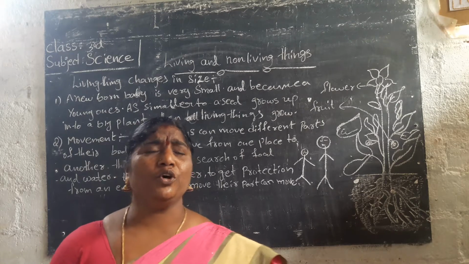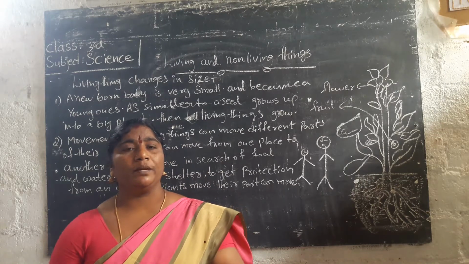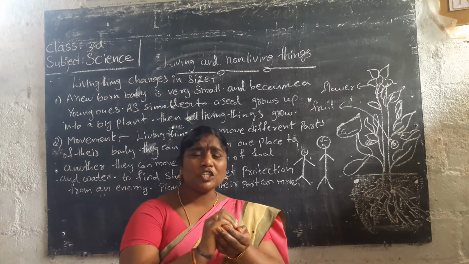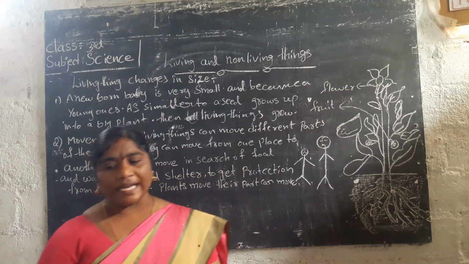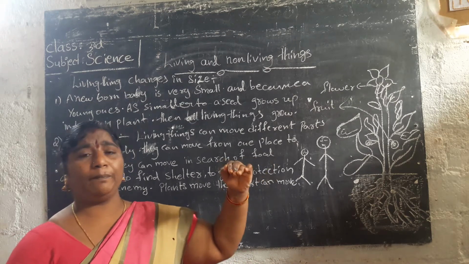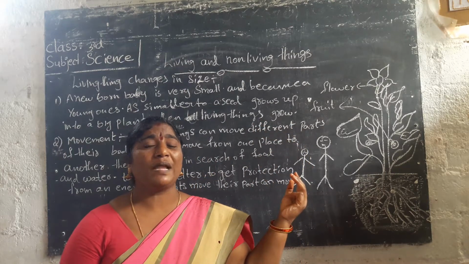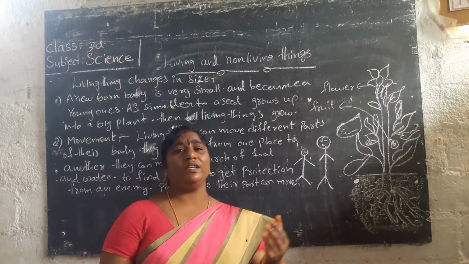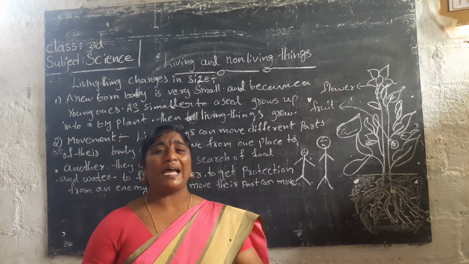You know that kittens are very small. They grow up to become cats. Dogs also, and hens. Small chicks grow up to become a hen or a cock. Yes or no? Like that only. A small plant grows up to a big plant and then to a tree. Trees and plants give us fruits and vegetables, flowers, and so many food items that we take from plants.